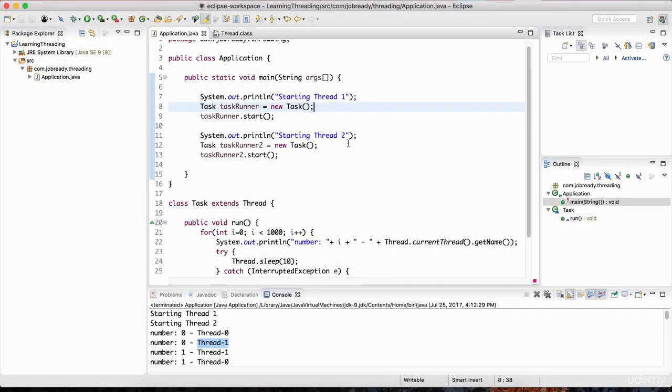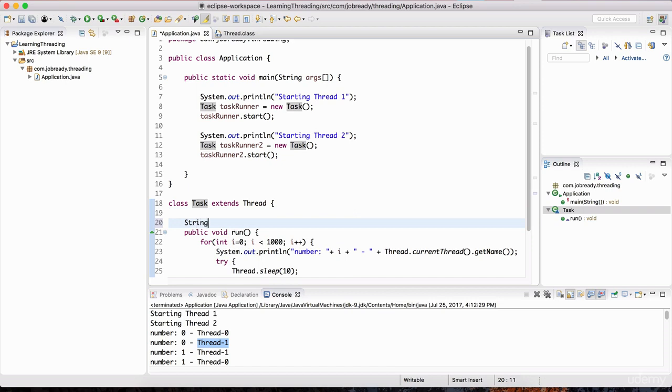Okay, so welcome back. Hopefully this wasn't too challenging. This is more of an object-oriented assignment, really. It doesn't have much to do with multi-threading. I already told you that there is a setName method on the Thread class, so you could use that. First thing we're going to do is give this Task class a property with the data type String, and we'll call it name.